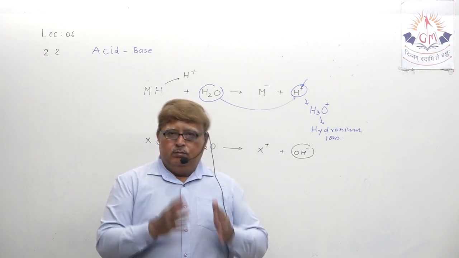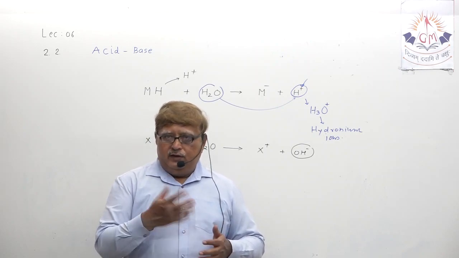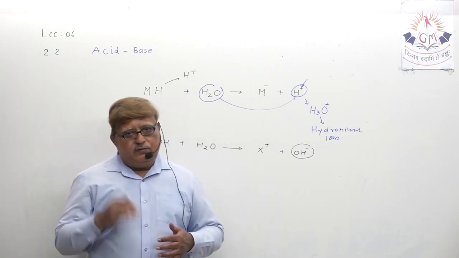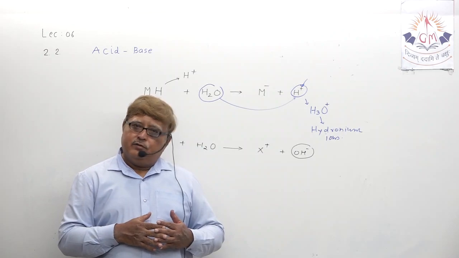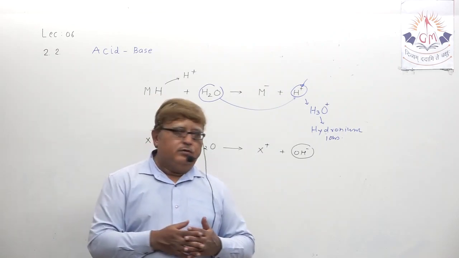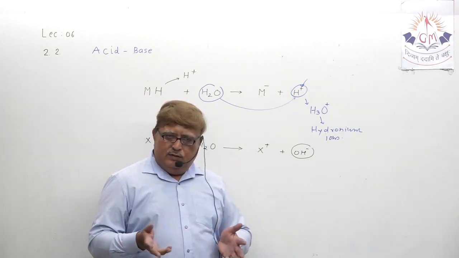Concentrated has more concentration of H plus or OH minus ion, depending on acidic or basic solution. Dilution means less concentration of H plus and OH minus. Understood, my dear student? So that topic we have almost discussed.